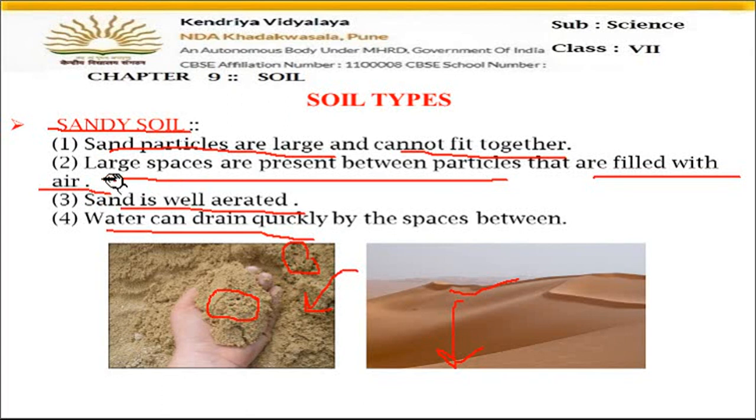If you pour the water in this type of soil, the water will go down in the layers of the soil. Water will not retain here. Retain means water will not be held in this layer. This layer cannot hold water. So water content is less. So this is very clear that if air is more, water will be less in this type of soil. That's why it is not preferred for the growth of the plants.